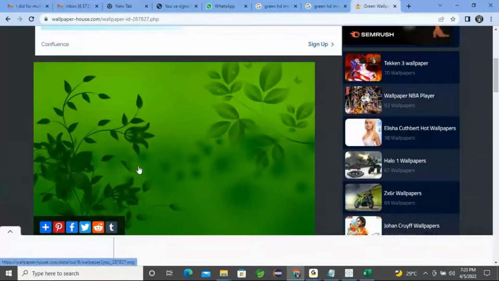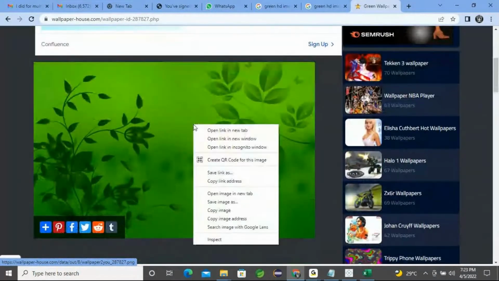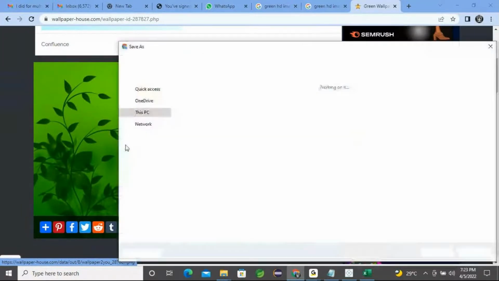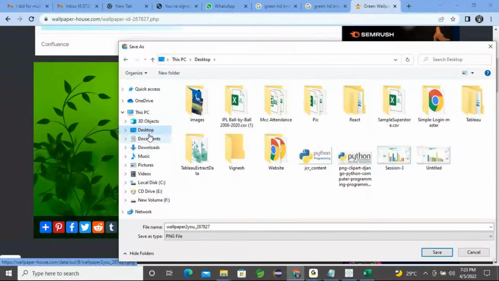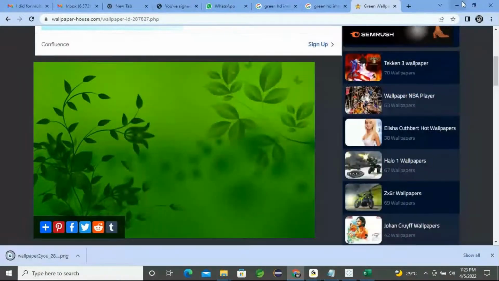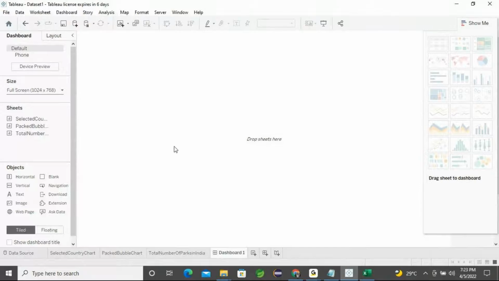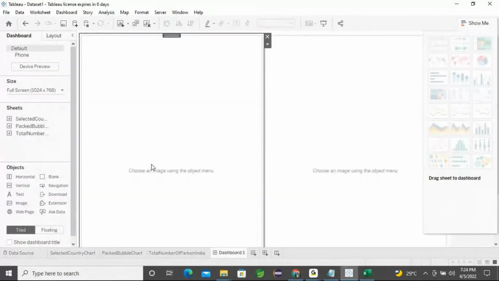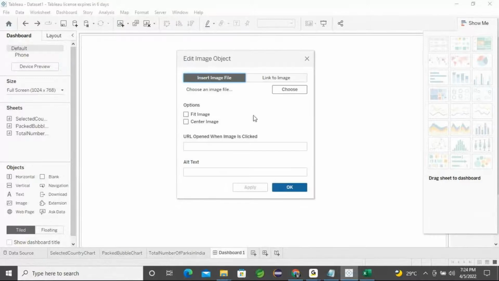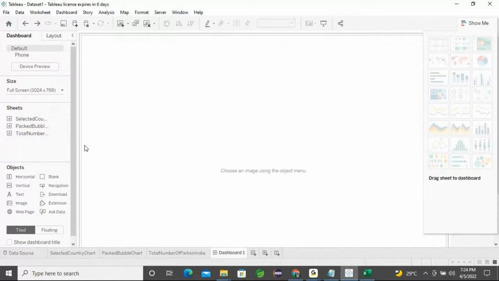You can right click and save this image. In the desktop location, I'll save this. Fine. Then we get back into this location, and on the left hand side you can find the image. Just double click this image, or you can just drag it. Both are equal. If you double click, it will get applied, or you can drag and it will work. I'll press Control Z.